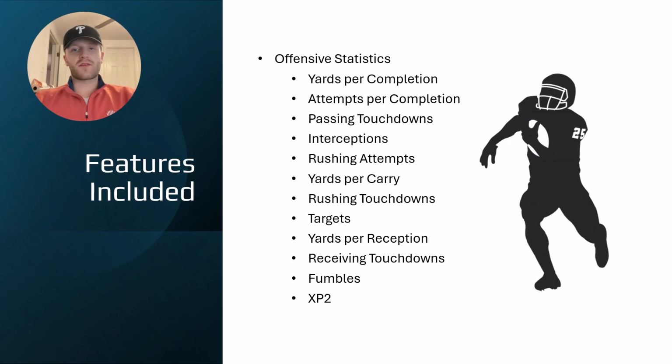Walking through our offensive statistics, we see that we have passing stats like yards per completion, passing touchdowns, and interceptions. We also have rushing stats like rushing attempts and rushing touchdowns. Additionally, we have receiving-based stats like targets and receiving touchdowns. And then lastly, we have some statistics that apply to all offensive players, such as fumbles and two-point conversions.